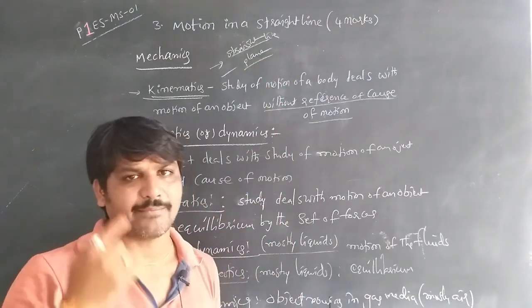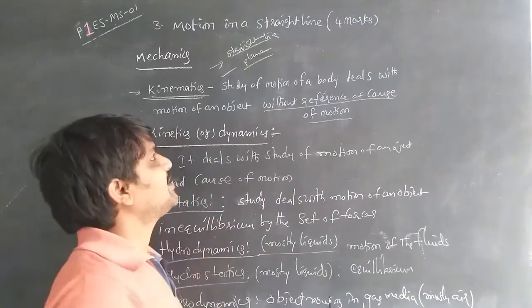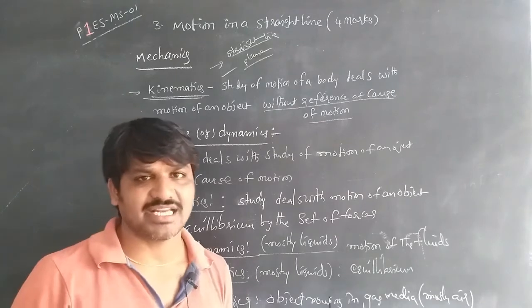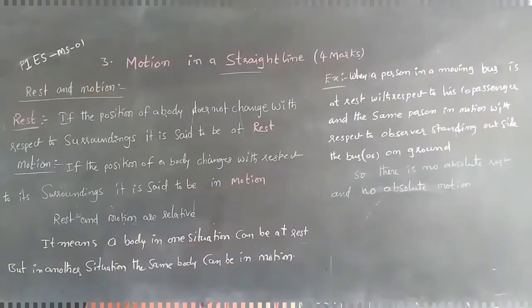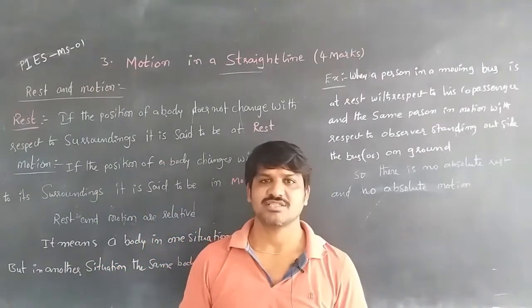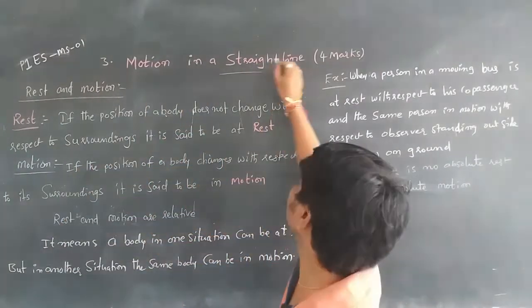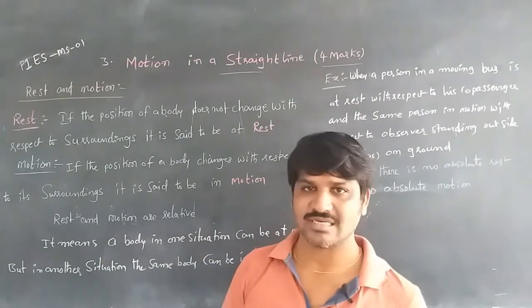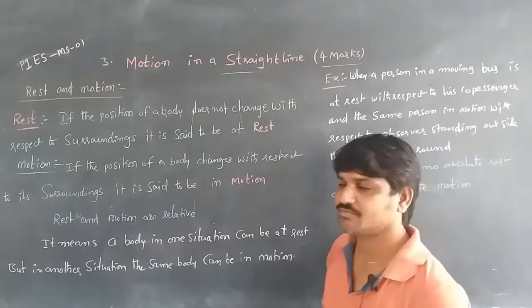So here we are going to study first motion in a straight line. Motion in a straight line has a weightage of 4 marks in the intermediate first year public examination.